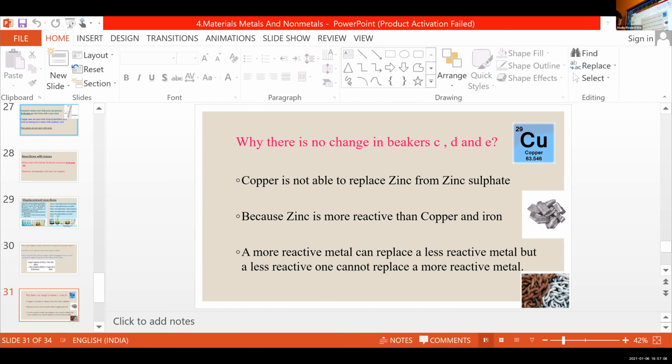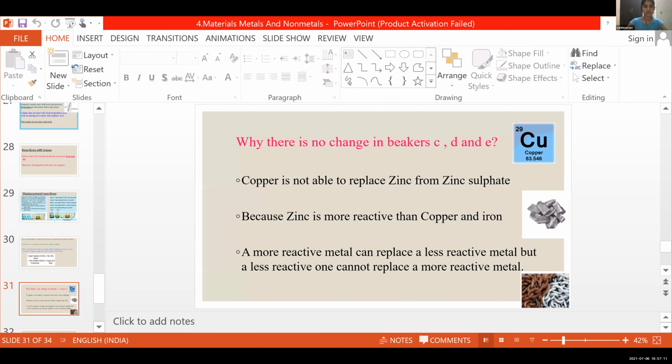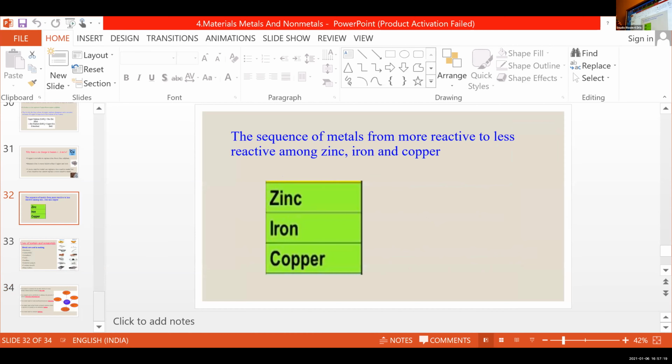Then there are two more topics. The sequence of metals from more reactive to less reactive among zinc, iron and copper is like this: zinc is more reactive than iron, then copper.